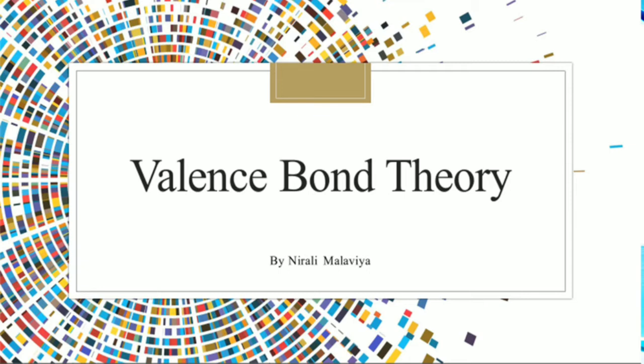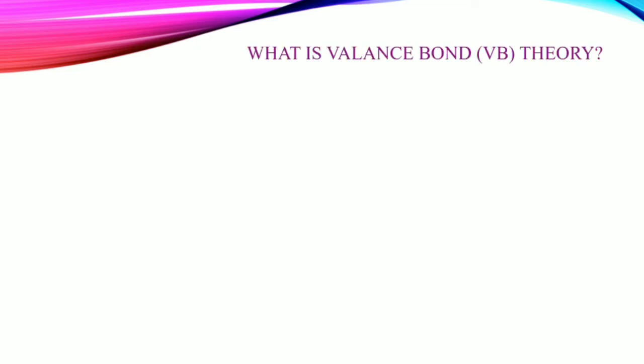So valence bond theory, right? Now what is that theory? So what is valence bond theory? It is also called VBT theory. VBT is used to describe an atom's electronic structure.